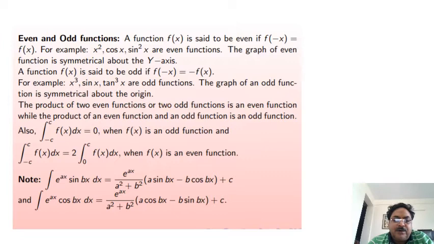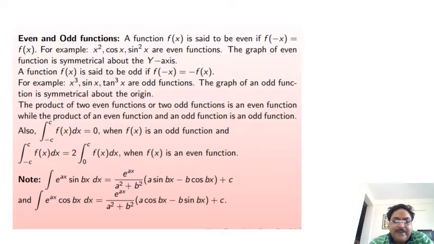A function f(x) is said to be an odd function if f(-x) is equal to -f(x). For example, x³, sin x, tan³ x are odd functions. The graph of an odd function is symmetrical about the origin. The product of two even functions or two odd functions is always an even function, while the product of an even function and an odd function is an odd function.